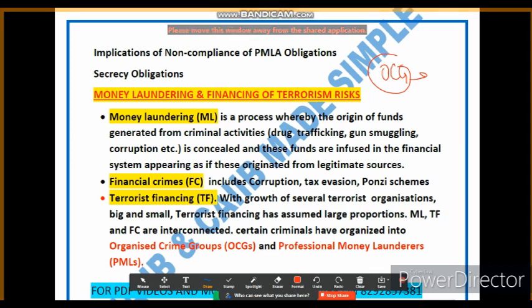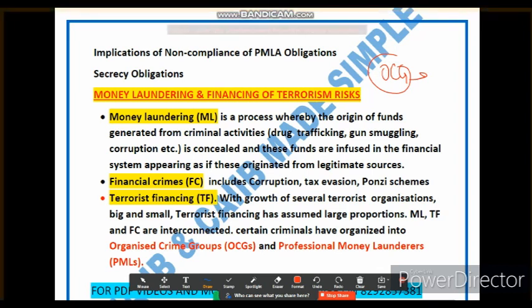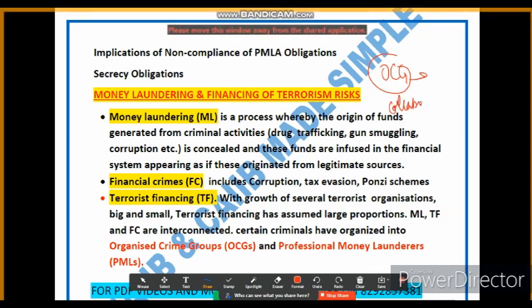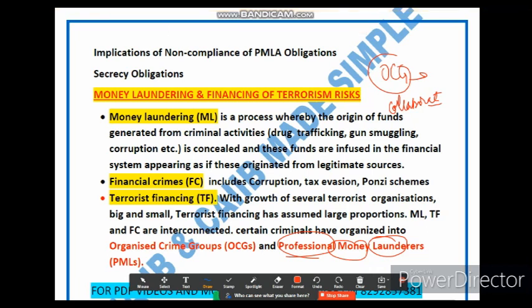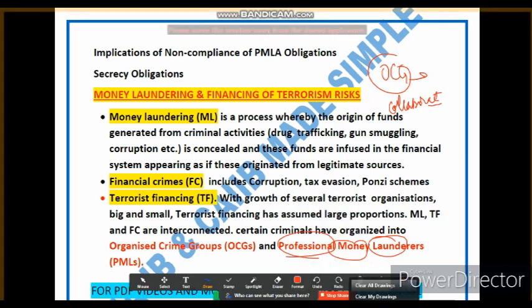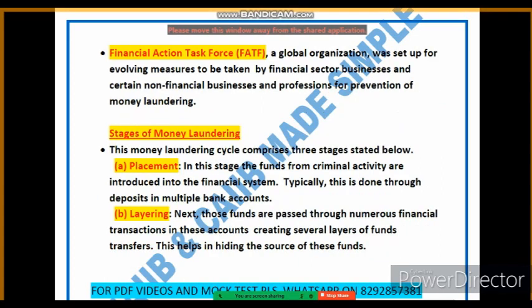See what happens: criminals involved in illegal activities may form an OCG and collaborate. Who do these OCG criminals collaborate with? PML. What is PML? Professional money launderers. So OCG collaborates with PML to conceal the origin of their funds. Money obtained through financial crime or money laundering can be used to finance terrorist activity. Therefore, addressing these issues requires a comprehensive approach to combat money laundering, financial crime and terrorist financing. Now let's move to the next slide. Hopefully you have understood what is OCG, what is PML, and every aspect related to ML, TF and FC.